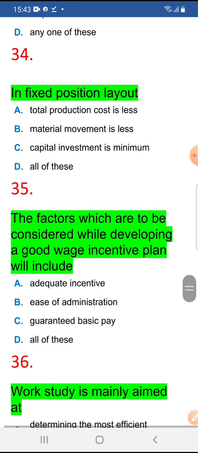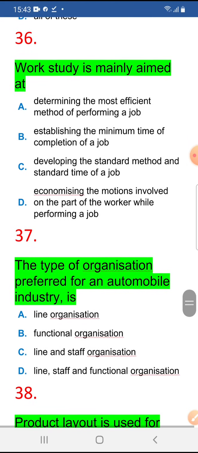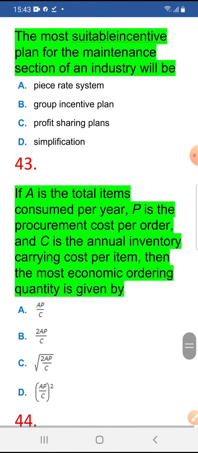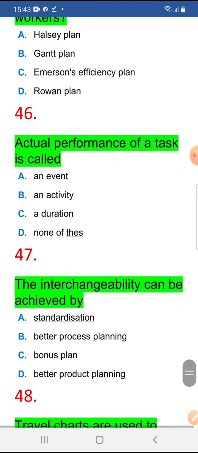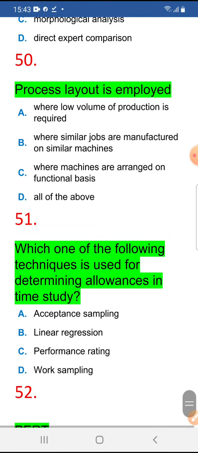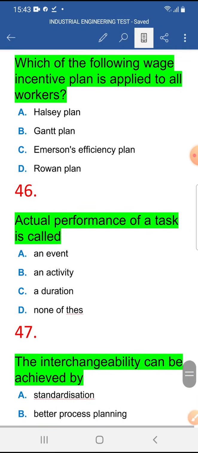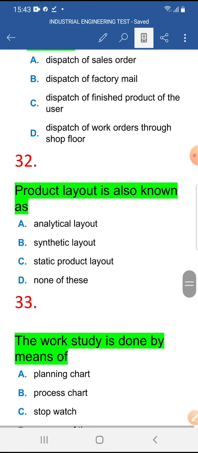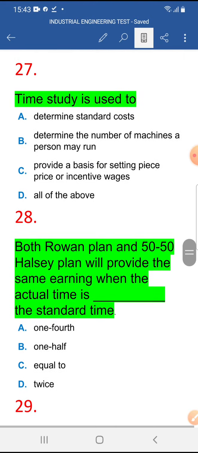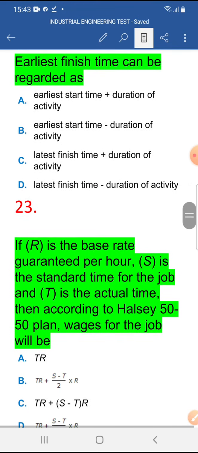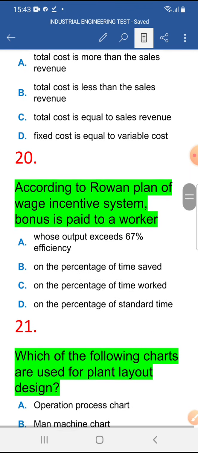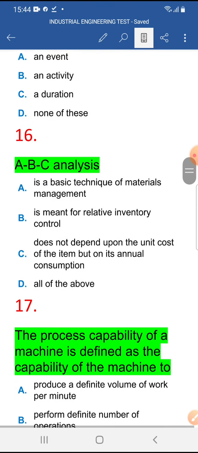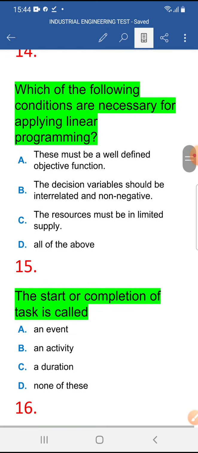If you are preparing for the HPCL exam, you have to finish this test. Some people join the Telegram and WhatsApp groups, but whenever there is a test, they just open it and skip. When you skip like that, you are not able to get the job, because you are not doing the hard work. You have to finish the questions so they are memorized and your mind gets used to that type of question. Then in the exam, when that question comes, you won't be confused.